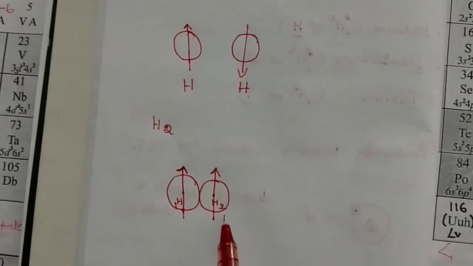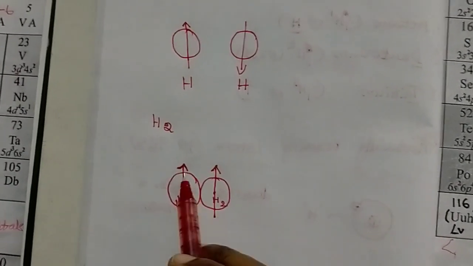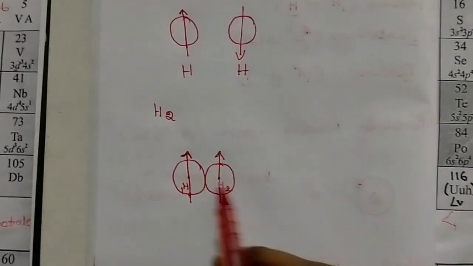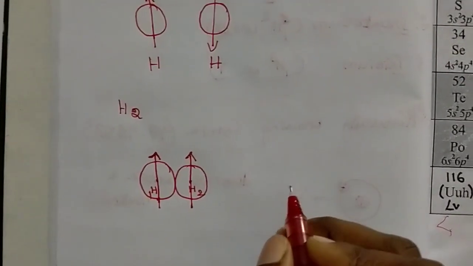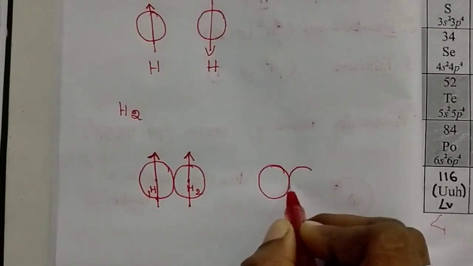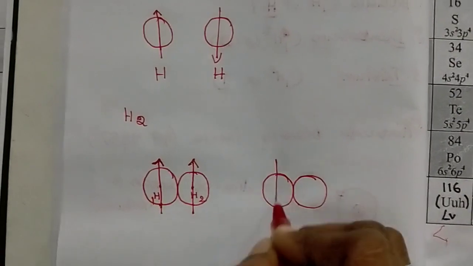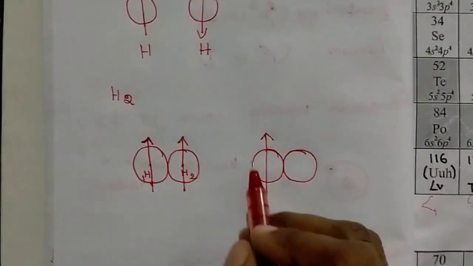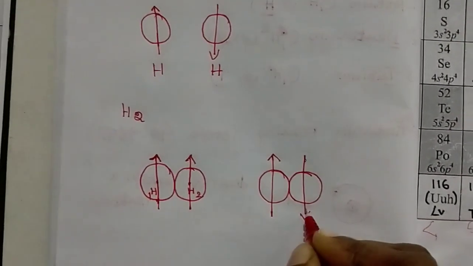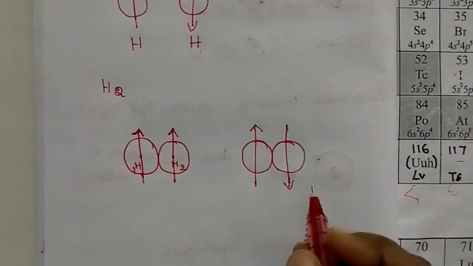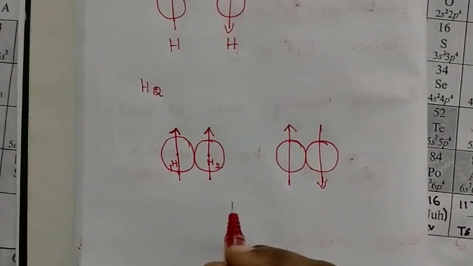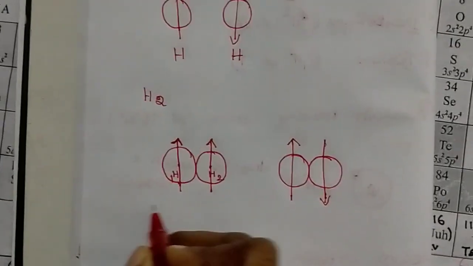It may be in the same direction, where both atoms contain the nucleus spinning in the same direction, or the other possibility of molecular hydrogen is the opposite direction. In the opposite direction, one nucleus is spinning in the clockwise direction and the other is spinning in the anti-clockwise direction. So when the nucleus has the same spin direction, it is called